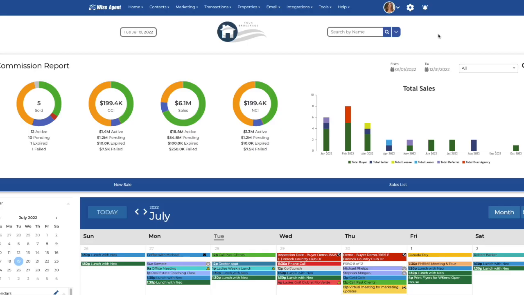Wise Agent has a lot of tools to help you keep track of your goals, important tasks, and your commissions from sales. Our reports make it easy to navigate important items such as email reports and text messages sent. Many of these important features are available from the Home drop-down menu. First, we will navigate to the Goal Tracker.